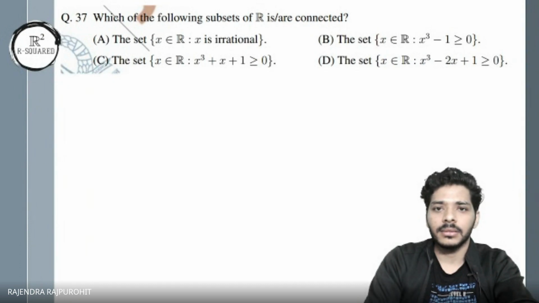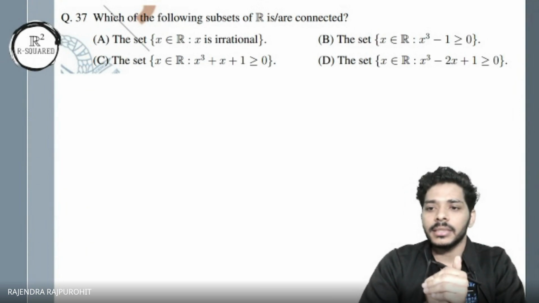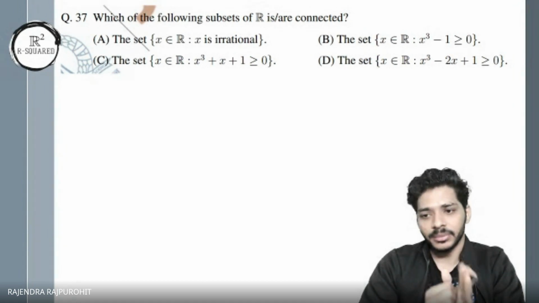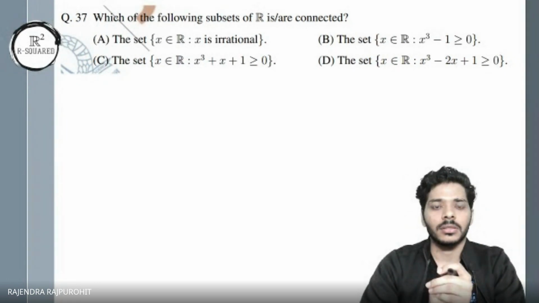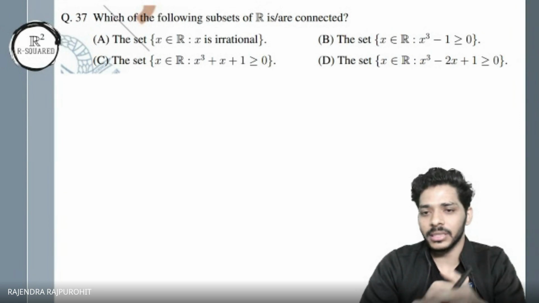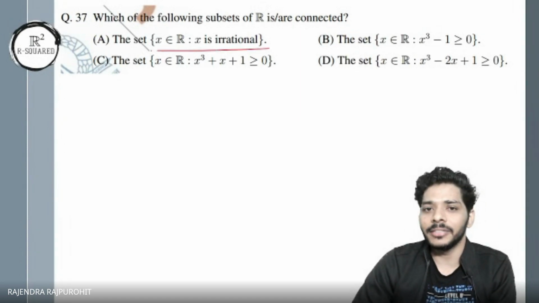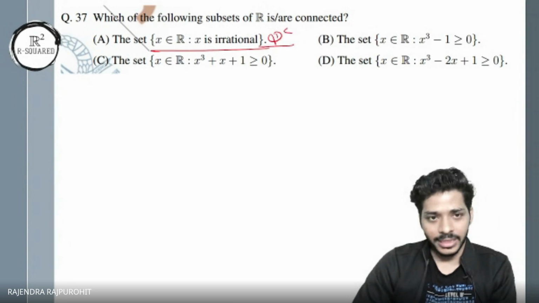So if you look for the connected subsets of R, then the only connected subsets in R are intervals. That's very clear. Connected means interval, interval means connected in R. So the question is which of these are intervals. Okay, so we look for intervals. The first one is directly given as Q complement. Is it an interval? No, so we do not select that.